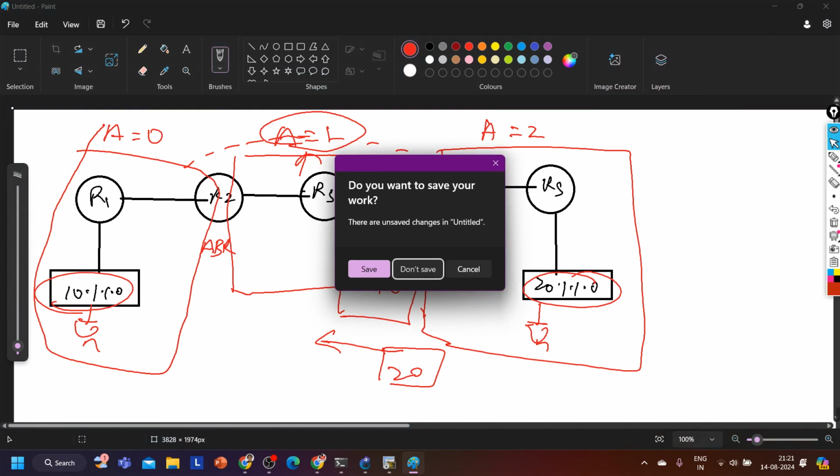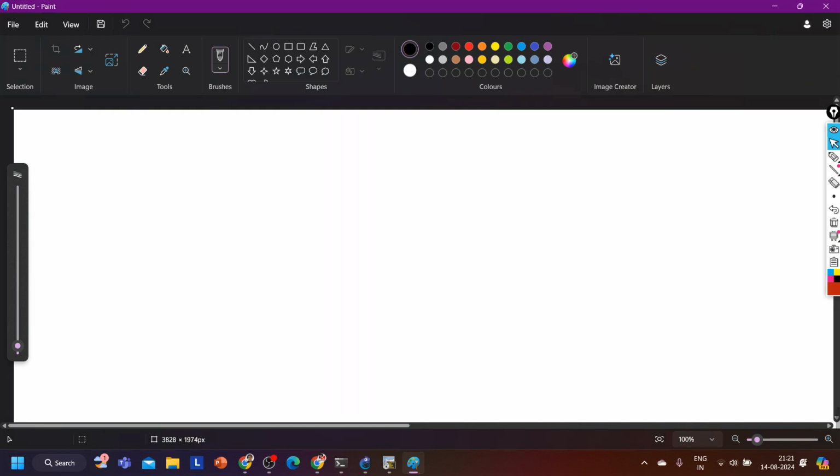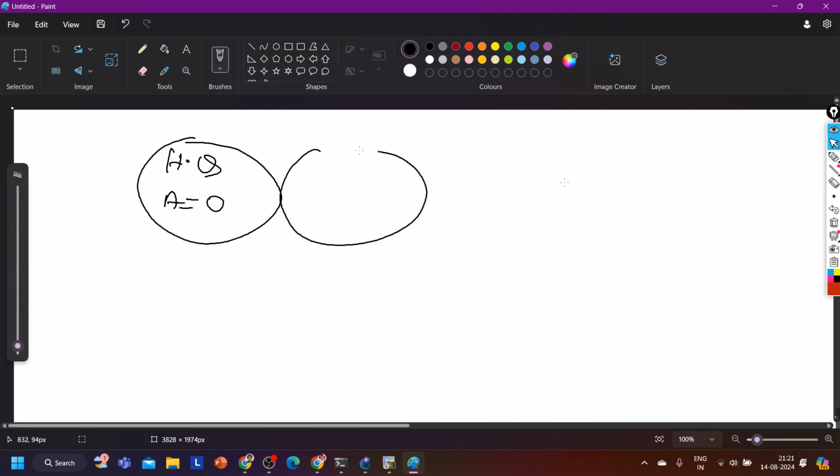Virtual link is used to make communication between two regular areas. By default, two regular areas cannot communicate with each other, right? So a real-time scenario can be, let's say this is my headquarter. In the headquarter I am running OSPF area 0. The headquarter is connected with one branch office, and in that branch office I am running area 1. And why are we running multiple areas here?